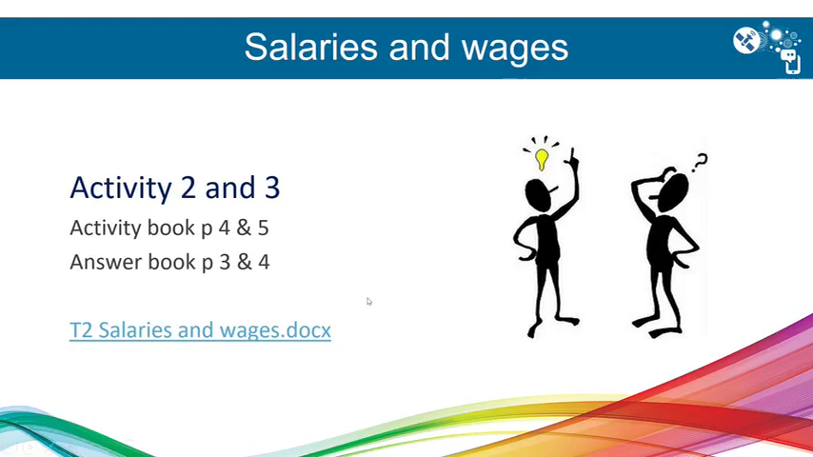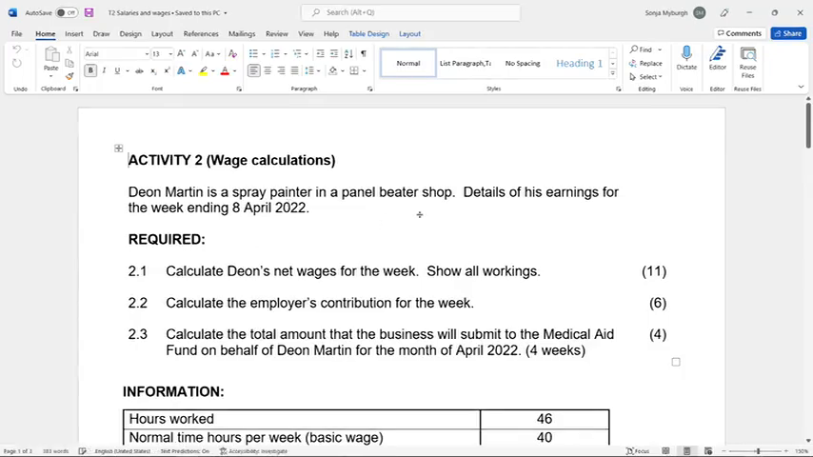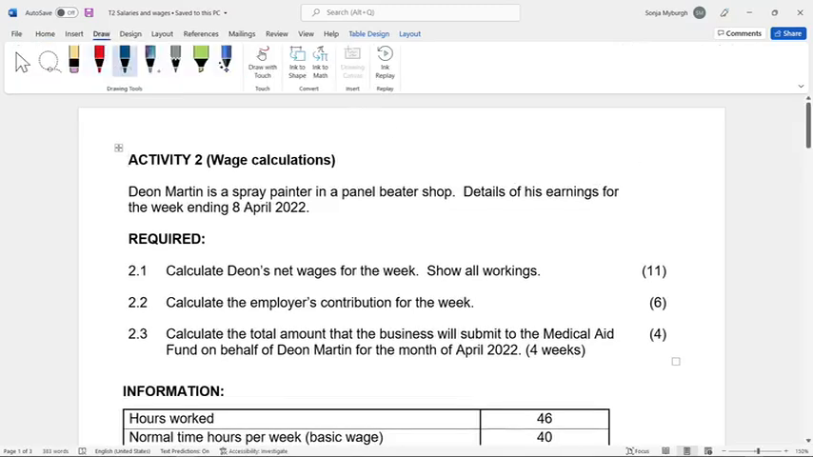We are going to look at activity 2 and 3. In your activity book, you can look on page 4 and 5. In the answer book, it is page 3 and 4. They talk about Dion Martin, who is a spray painter in a panel beater shop, and they give you the earnings for the week ending. So this is obviously wages. We have to calculate Dion's net wage for the week.